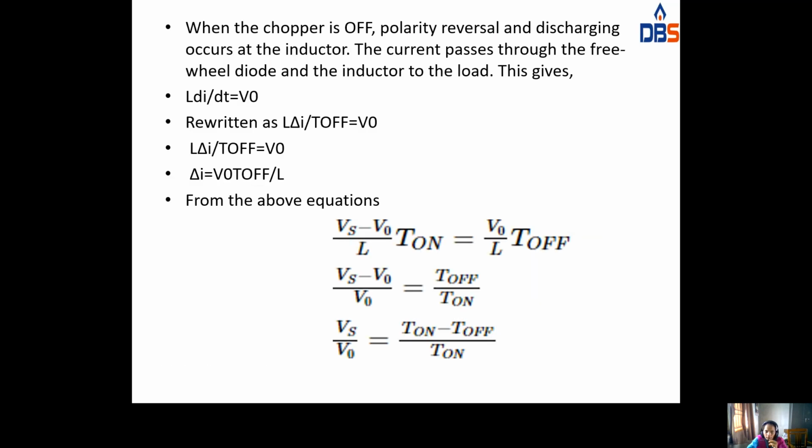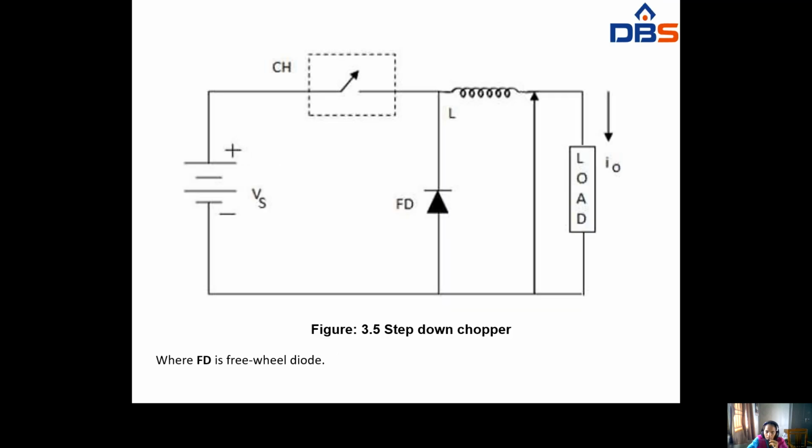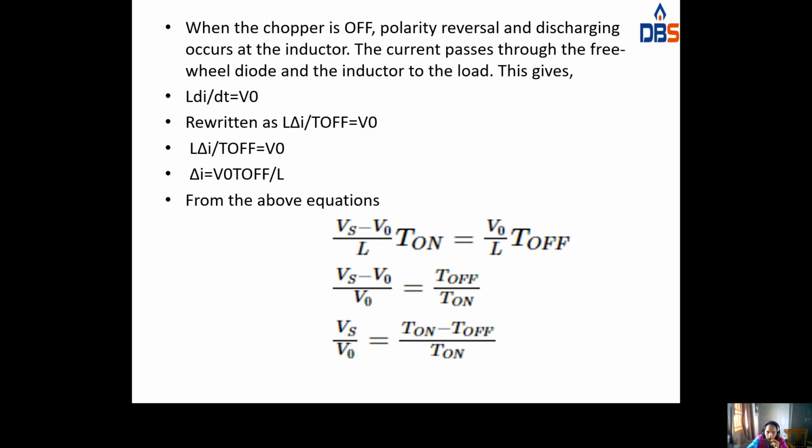And next, when the chopper is off, polarity is reversed. So here, when the chopper is on, here plus and minus. When the chopper is off, here minus, it will be plus. So discharging occurs in the inductor. So current passes through the freewheeling diode and the inductor to the load.